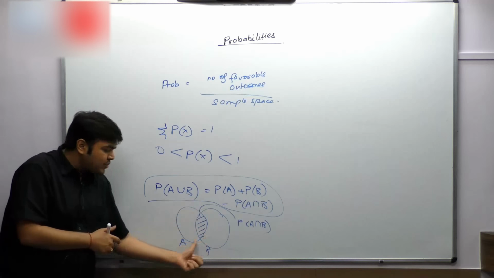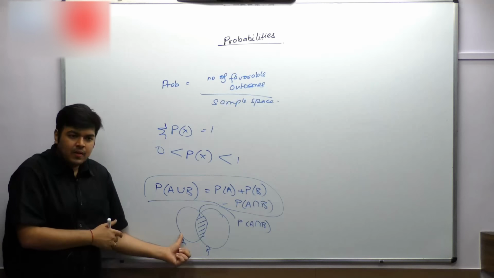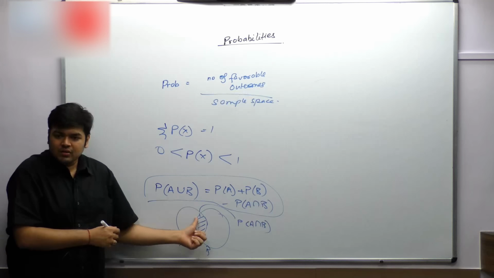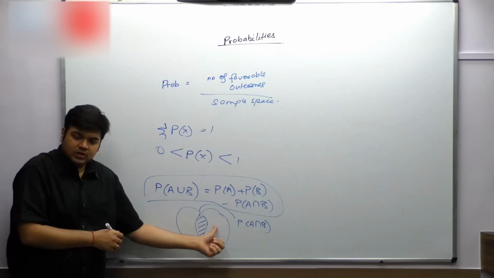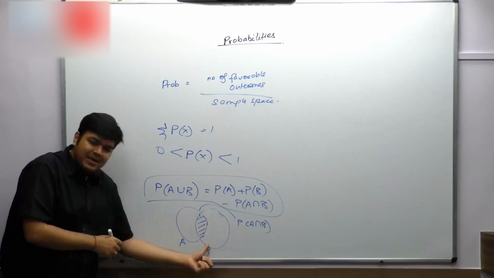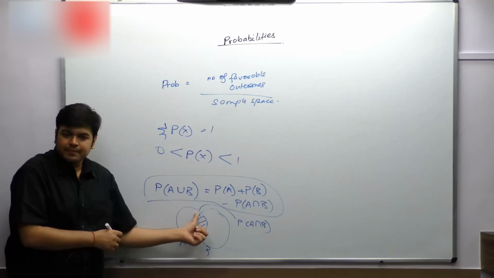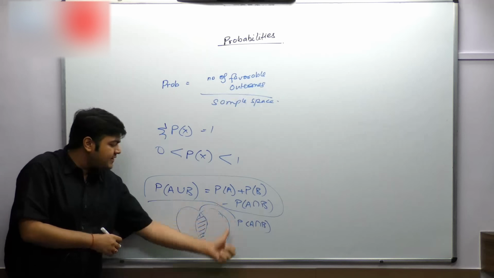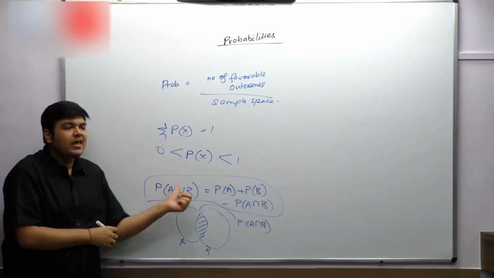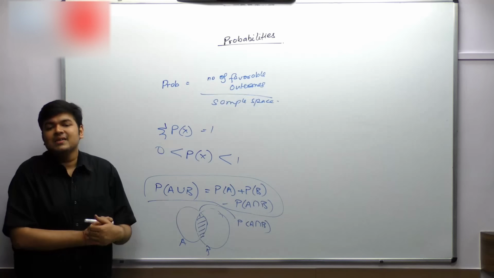Suppose in 20 situations A happens, in 30 situations B happens, so you're saying in 50 situations A or B is happening. But in the 20 and the 30 situations, 5 situations were common, so you did a double counting. So in 15 situations only A happens, in 25 situations only B happens, and in 5 situations both are happening. So 20 plus 30 minus 5, that is 45. So in 45 cases either A or B is happening. A union B is either A or B is happening. That is A happening plus B happening minus A intersection B, that is A and B both happening.